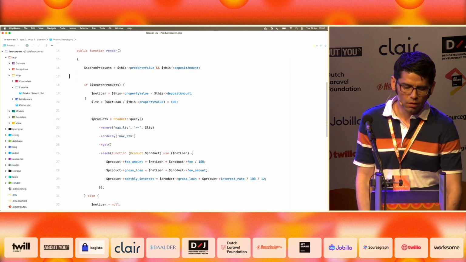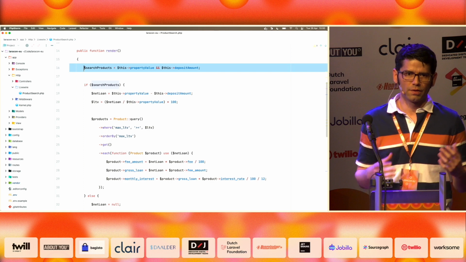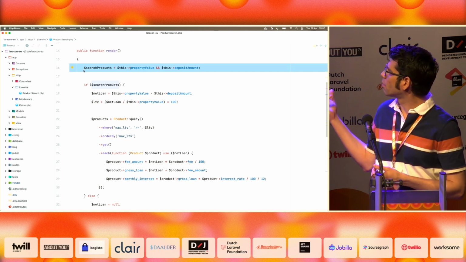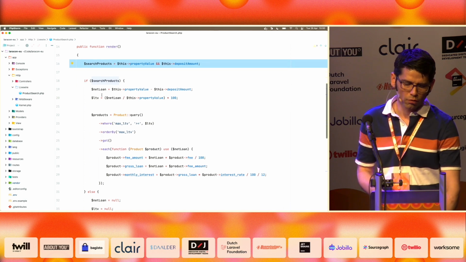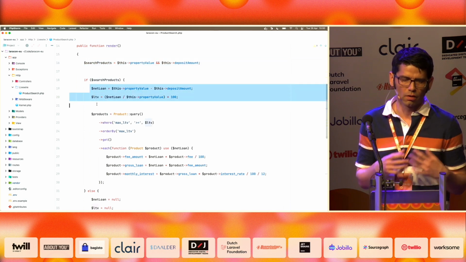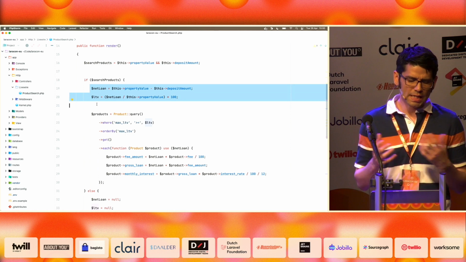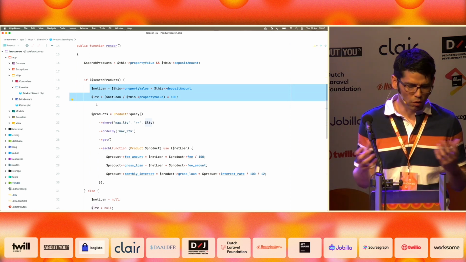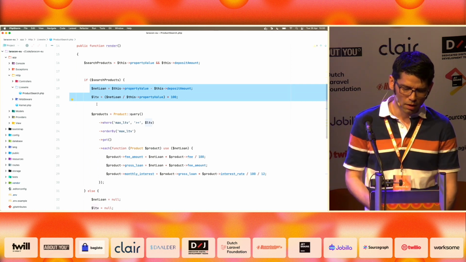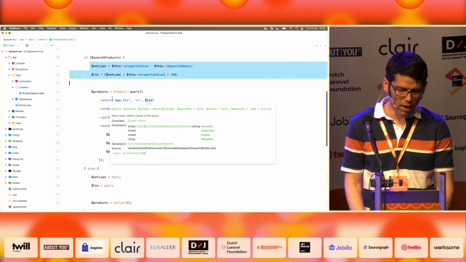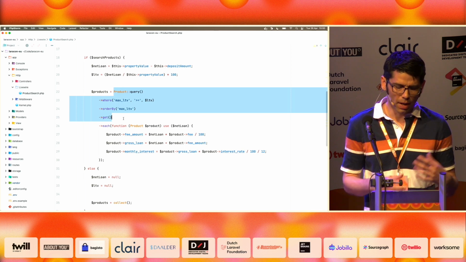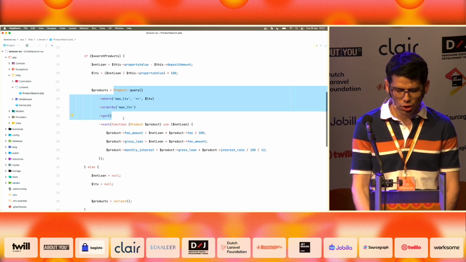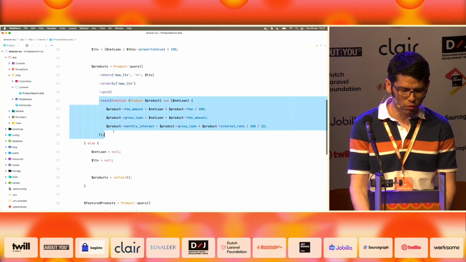OK, thank you. So here we are basically making the decision. Do we want to search products or not? To search products, we need these variables. If we are searching for products, we need to perform the calculation of the net loan and the LTV. Simple formulas. If this was real, there would be 10 or more formulas, so you can imagine. Then we have a query for the products where the max LTV is greater or equal than the LTV from the search, as I mentioned, and then we need to build each product quote.